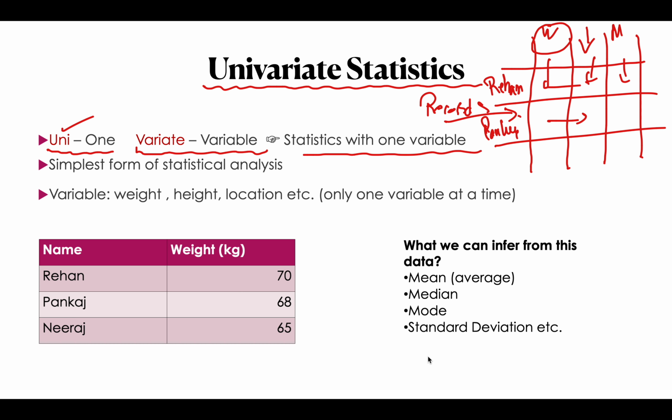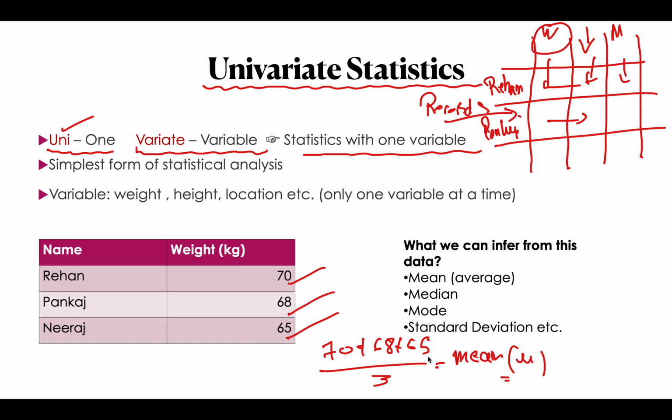See, here you can see we have Rehan, his weight is 70. We have Pankaj, his weight is 68, and Neeraj 65. Now this is obviously made up data, not the actual data. But if I ask what is the average weight, you can easily say, sir, 70 plus 68 plus 65 upon 3. This will be the mean weight of the class.